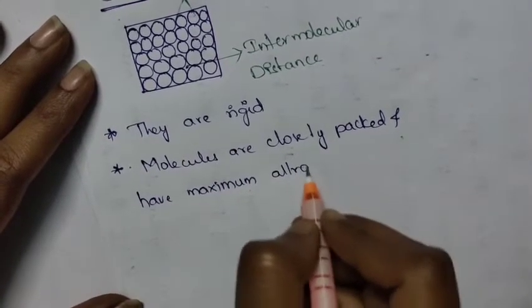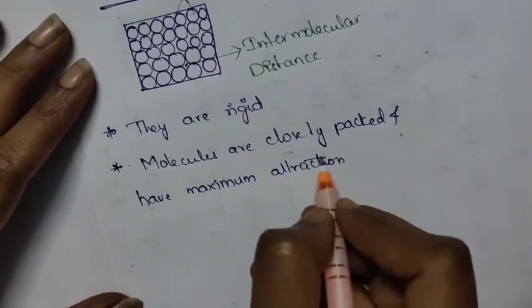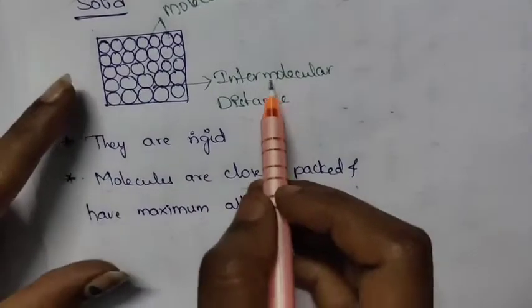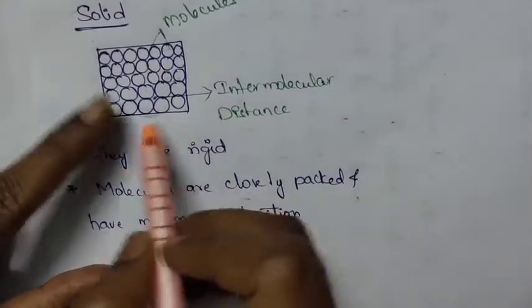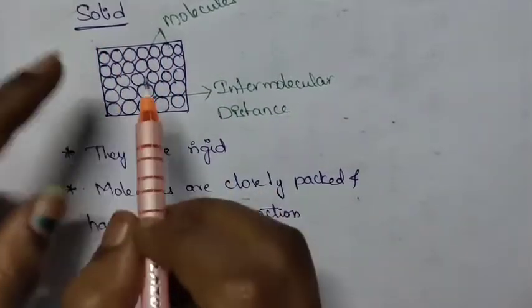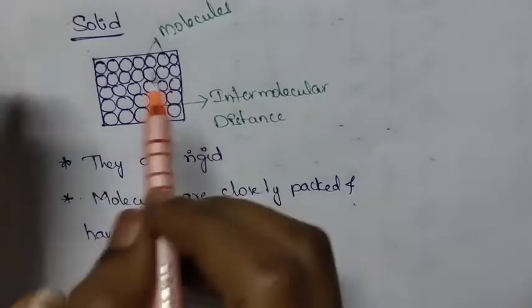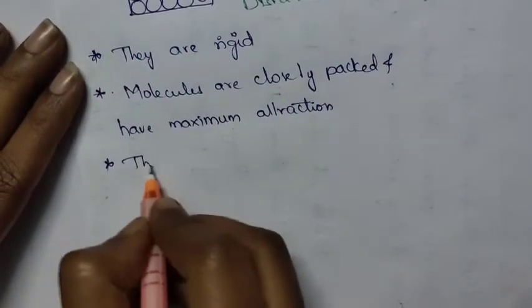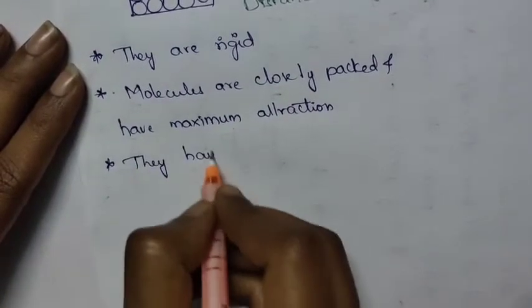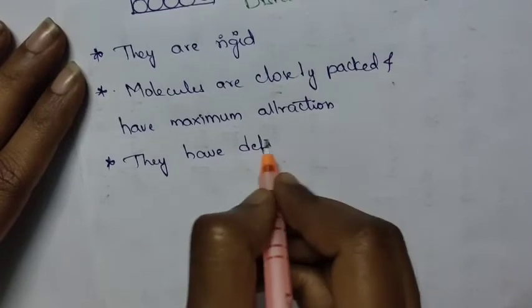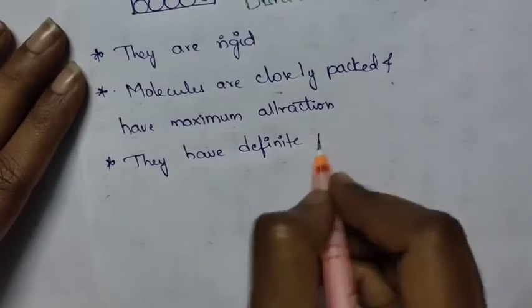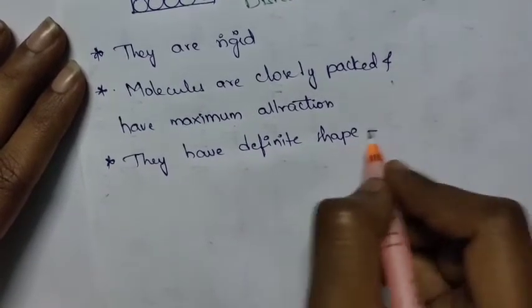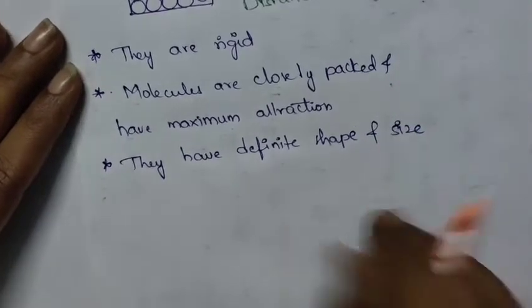And due to the presence of this small intermolecular distance, they can't move in the solid, and these solids have definite shape and definite size.